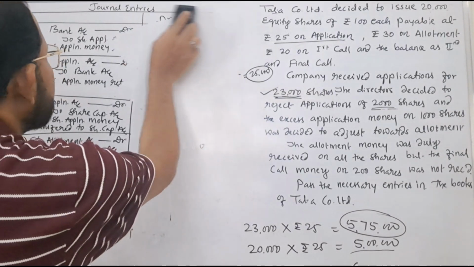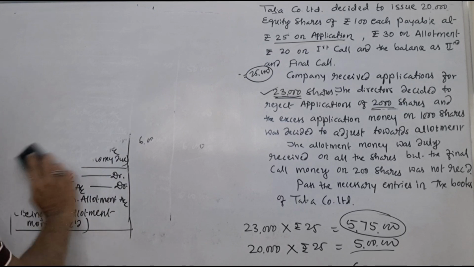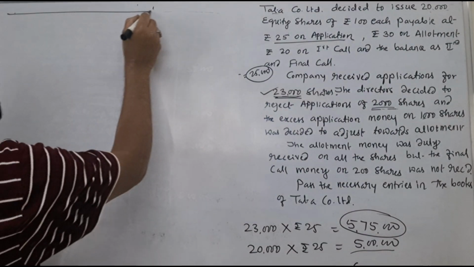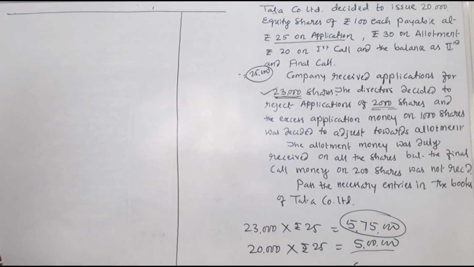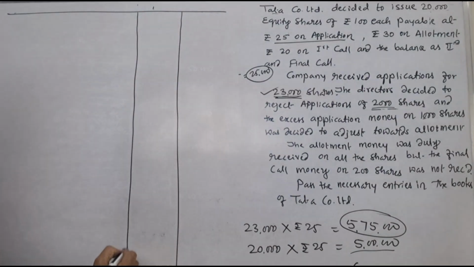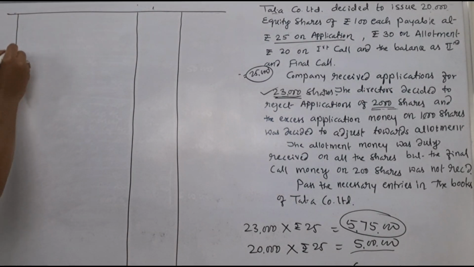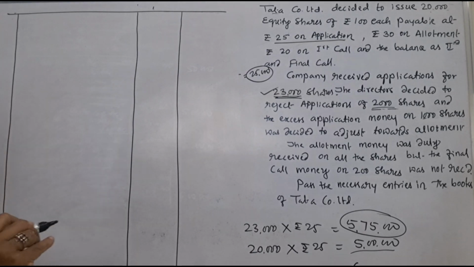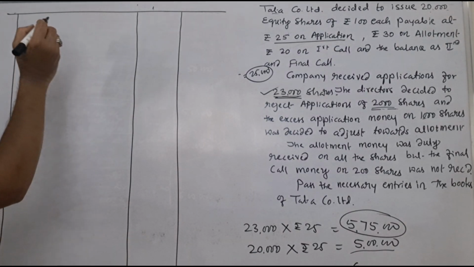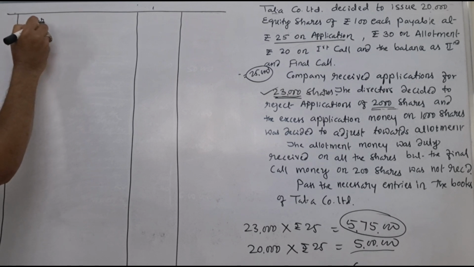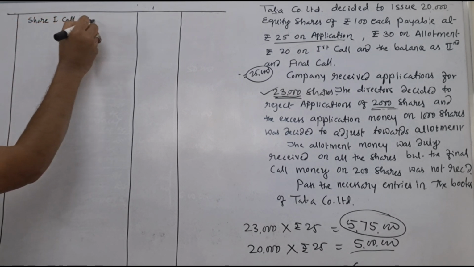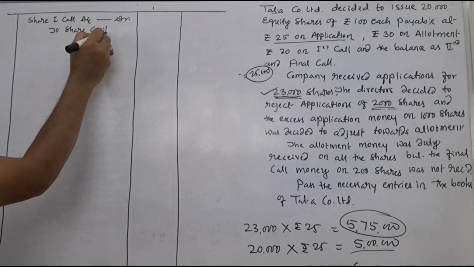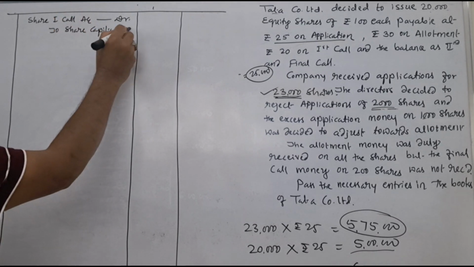Then after this, we go to the call money. When call money is due, for that we pass the next journal entry. When call money is due, here what is the journal entry? Share first call account is to be debited to share capital account. To share capital account. Practice is very important. Try to remember the entries here.